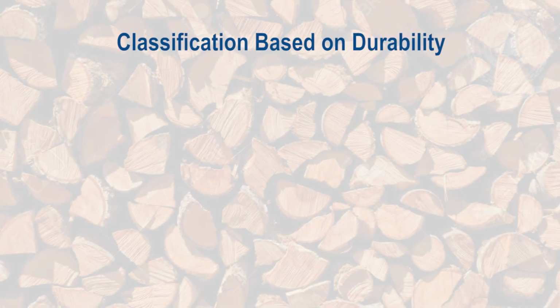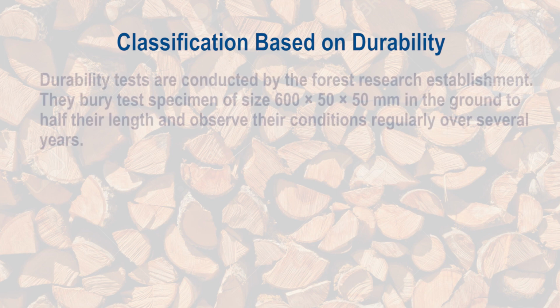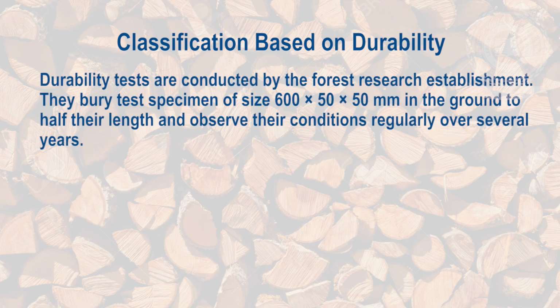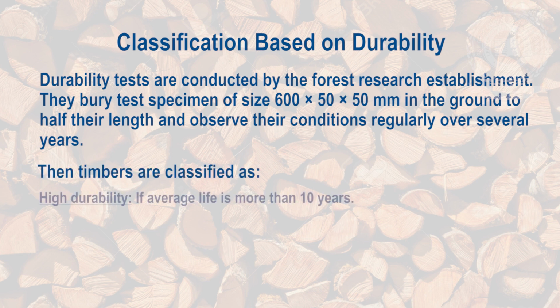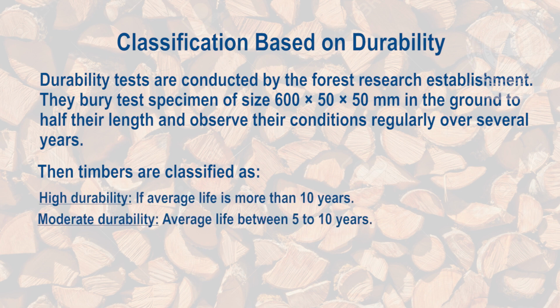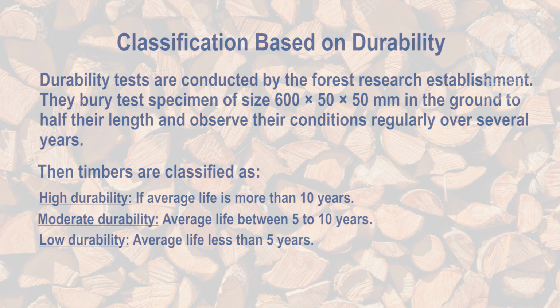The third classification is based on durability. Durability tests are conducted by forest research establishment. They bury test specimen of size 600 into 50 into 50 mm in the ground to half their length and observe their conditions regularly over several years. Then timber are classified as high durability if the average life is more than 10 years, moderate durability if the average life is between 5 to 10 years, and low durability if the average life is less than 5 years.